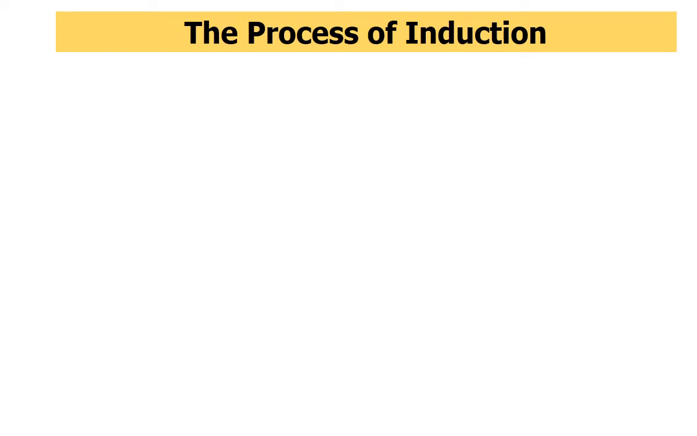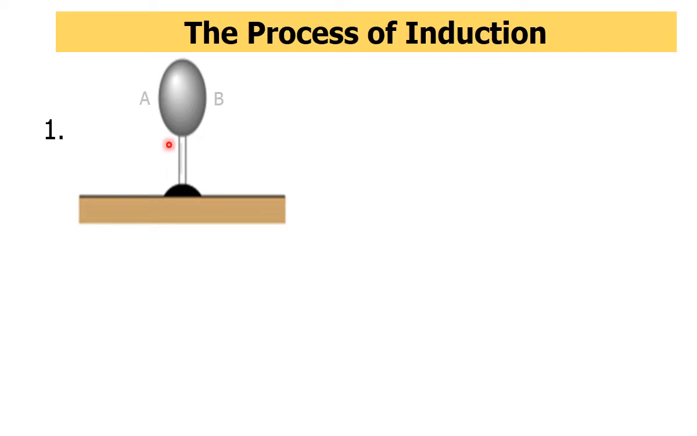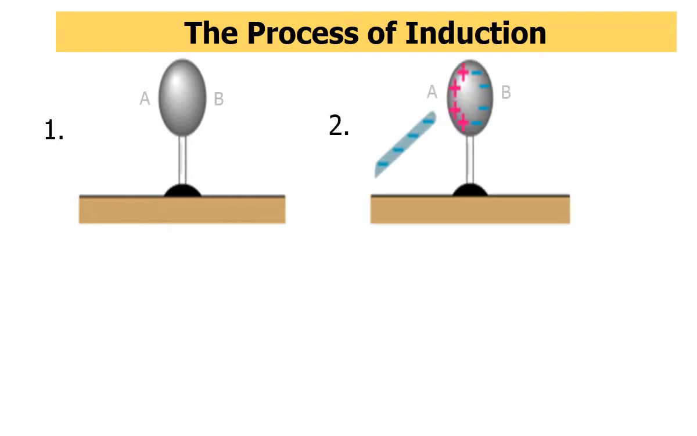Now let's explain the process of induction. First of all, we have to take a neutral body AB. Here you can see a neutral body AB. In a neutral body there are two charges, positive and negative charge, in the balanced condition, and when we bring